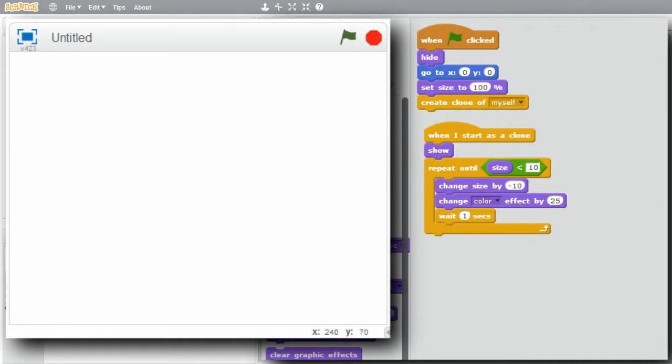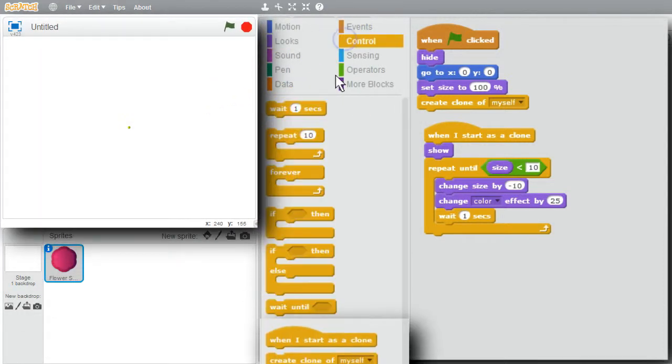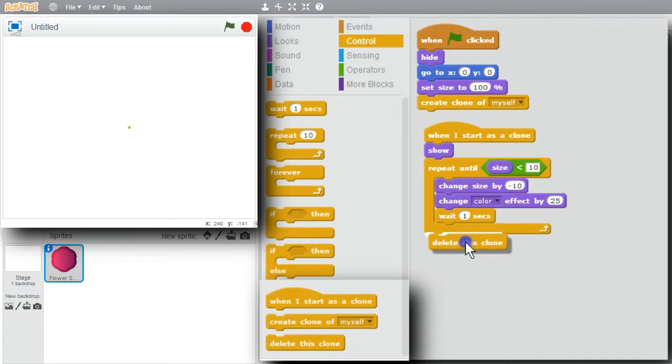I'll give this a try. Make sure it's stopped. Run. Now I see the sprite shrinking and changing colors. Good. It's finished, but it's still visible. I wanted it to disappear when it was finished. Easy enough to do. I'll go to Control, delete this clone.